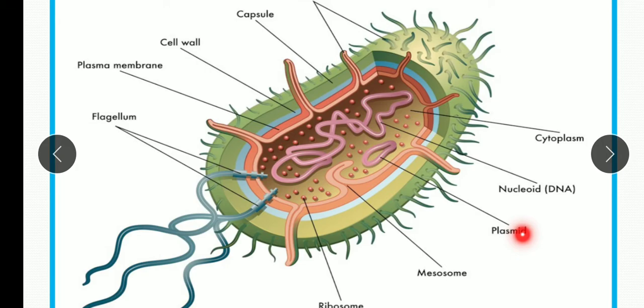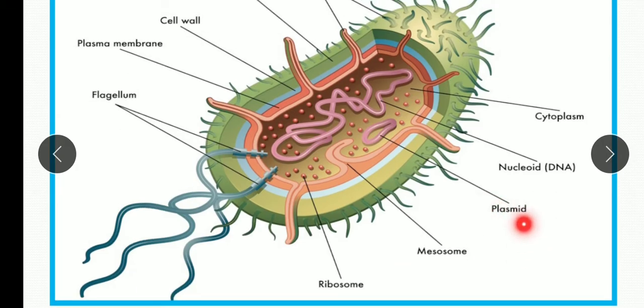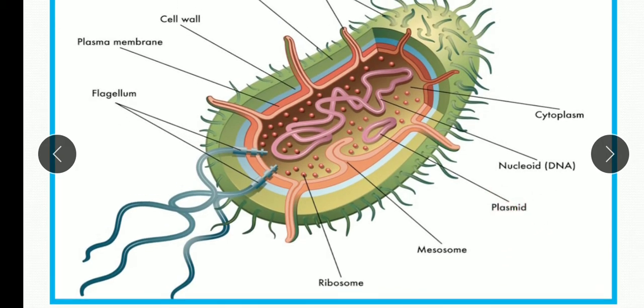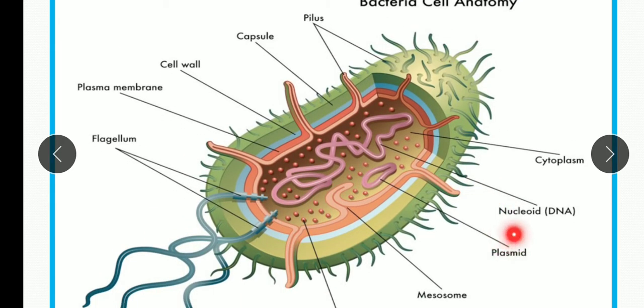So this is also DNA, but it is functioning independently in the bacterial cell, and these plasmids are not involved in reproduction. Only the nucleoid DNA is involved in reproduction.